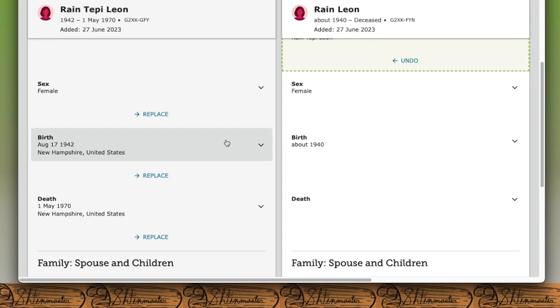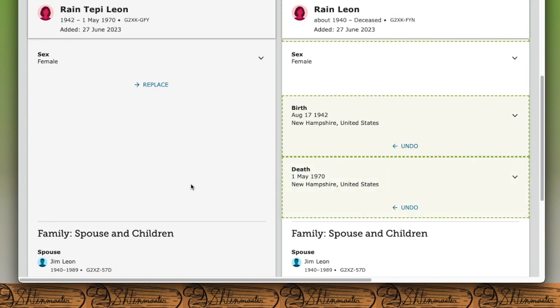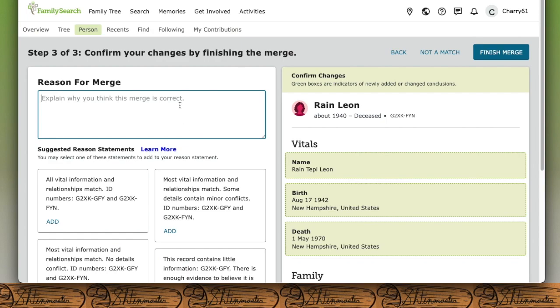Now we can do it the other way as well, but for the sake of simplicity, we're going to add to the one that we've already created. So we have the birthplace, and it adds in the year, the date, and the place. And there's also a death, so we're going to add that as well. And there's nothing else to replace over here, so we're going to now click Continue.